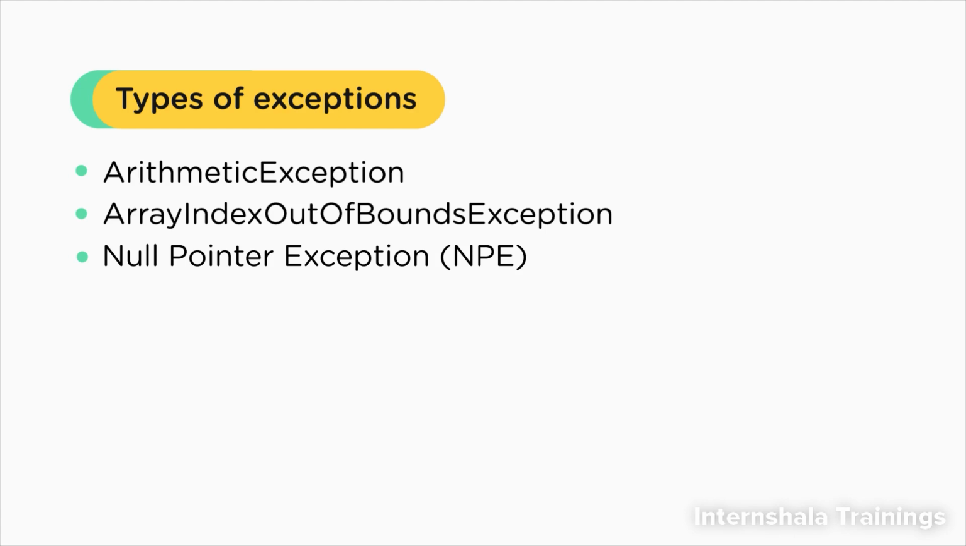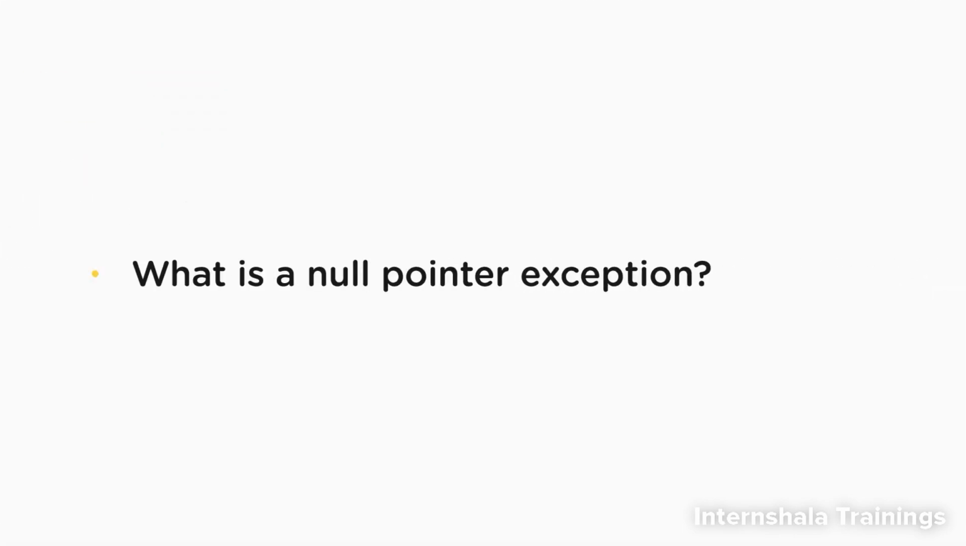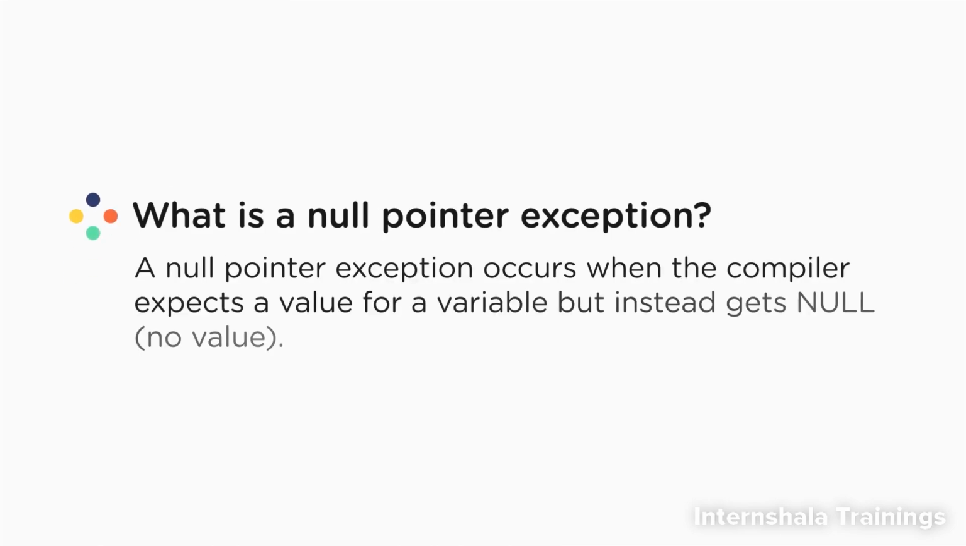So first let's ask the question, what is a null pointer exception? Well, a null pointer exception occurs when the compiler expects a value for a variable, but instead gets null. That is, it does not get any value. Now you must be wondering that we haven't encountered such an exception till now. So where and when does it exactly occur?